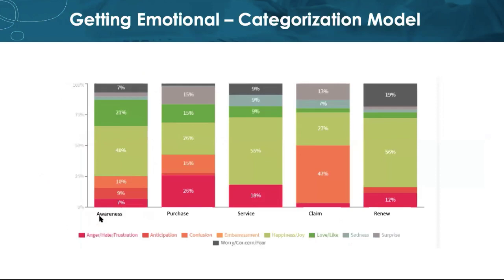Here we see an emotions categorization, which may be critical to understand how customers or employees feel about any aspect of their experience with your business. In this example, we have an insurance provider that's monitoring emotions at each stage of a customer journey. At a glance, you can see that one of the things in column 4 is a big orange blob that represents that nearly half, 47%, are actually confused during the claims process. They're expressing confusion. So with just a few clicks, we can find out why.